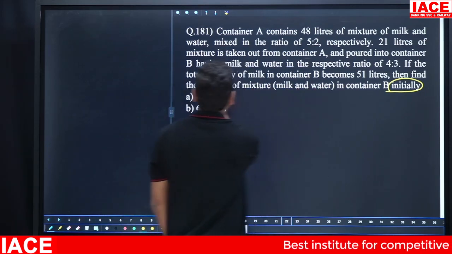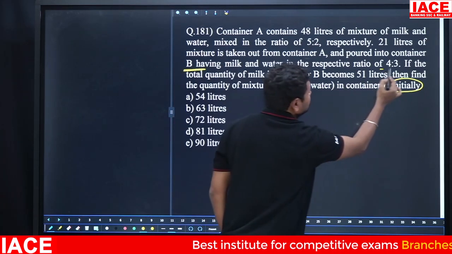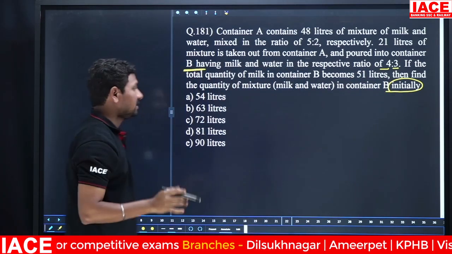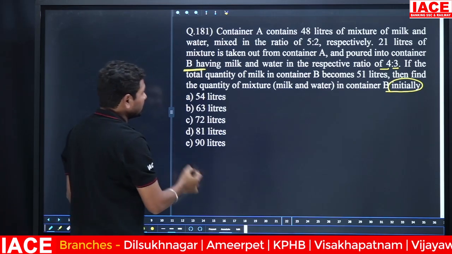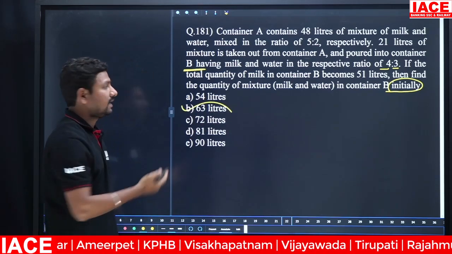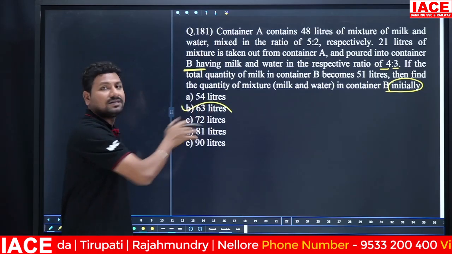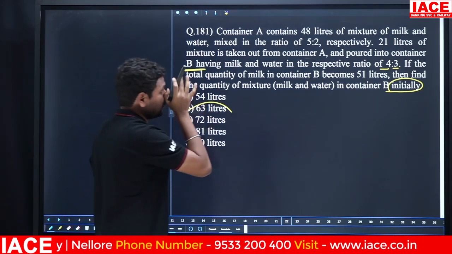Initially, container B contains milk and water in the ratio 4:3. Milk is 4 parts, water is 3 parts, so the total is 7 parts. Then which number is completely divisible by 7? That is option B. Directly we can say the answer is the number completely divisible by 4 plus 3, which is 7 parts. Then the answer is 63. This is one of the direct procedures for finding the answer.